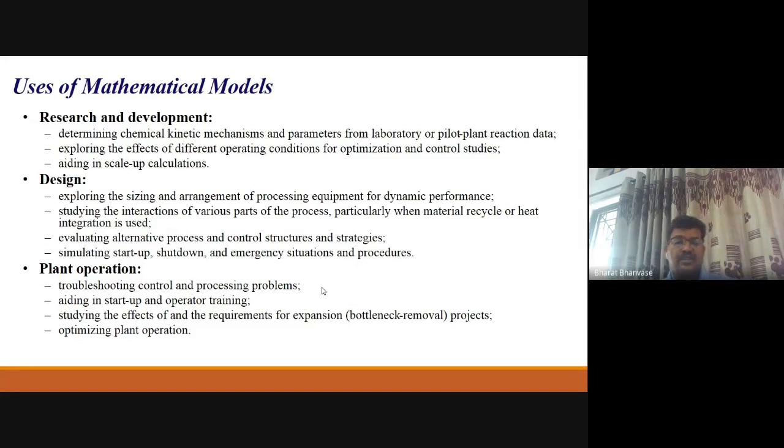Then startup, shutdown, emergency situations, procedures, all that will be studied or investigated with the use of a mathematical model. Then that will be useful in troubleshooting, control, processing problems. Then startup and operator training.